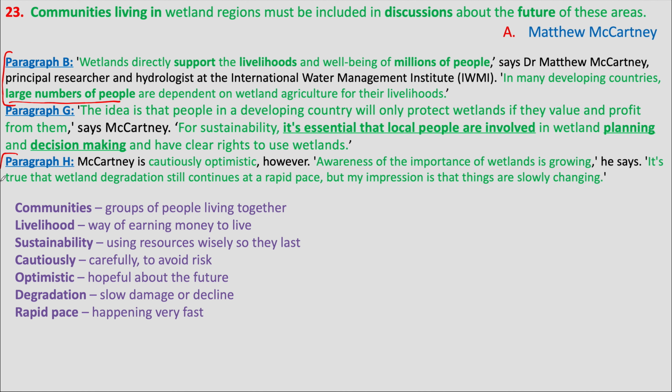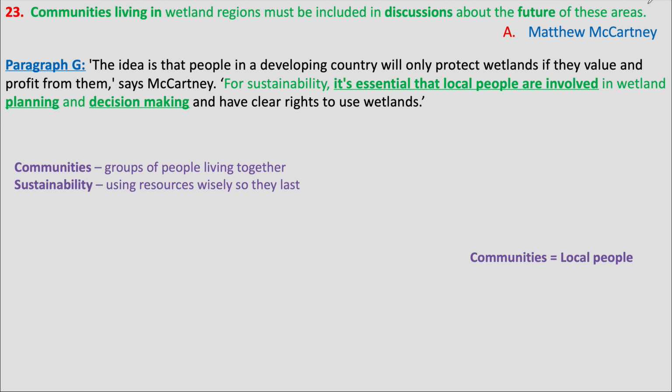In paragraph H, it says that McCartney is cautiously optimistic. That is, he is hopeful but carefully hopeful, not too hopeful. He says awareness is growing. There is still degradation or damage, but things are slowly changing. But the important paragraph where the main things are mentioned, which connect to one of the statements, is in paragraph G. Sustainability means using resources in a way that they last for a long time.